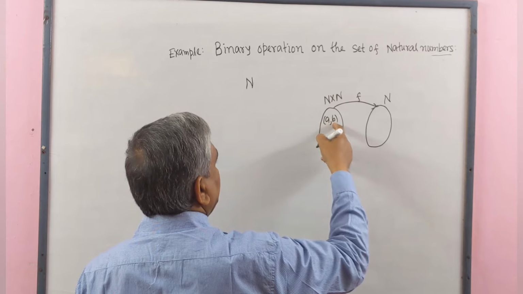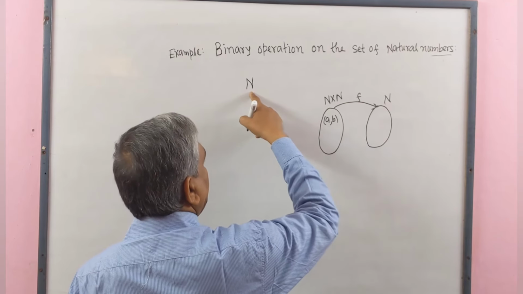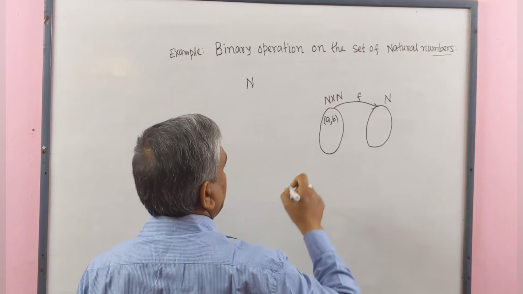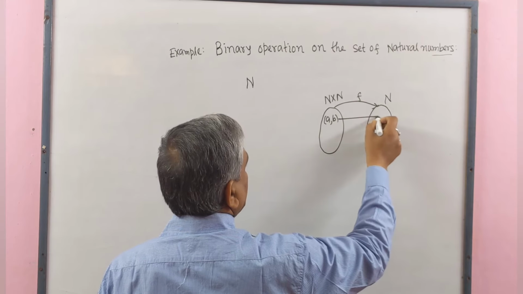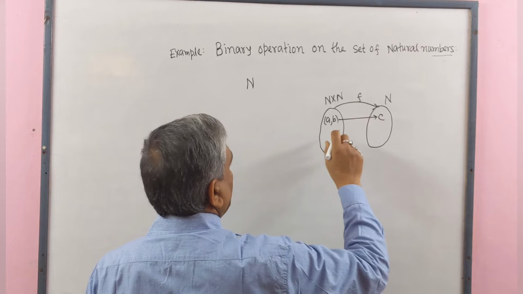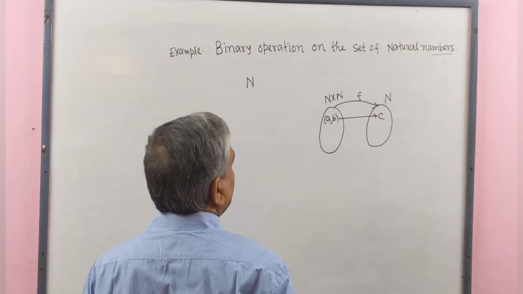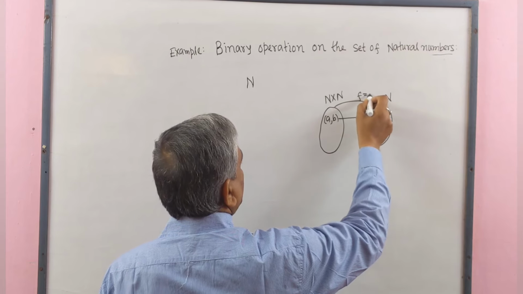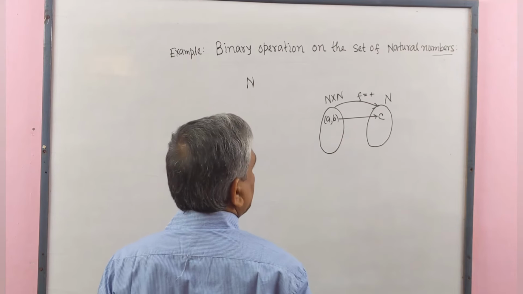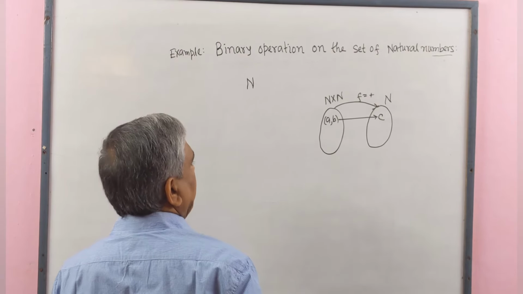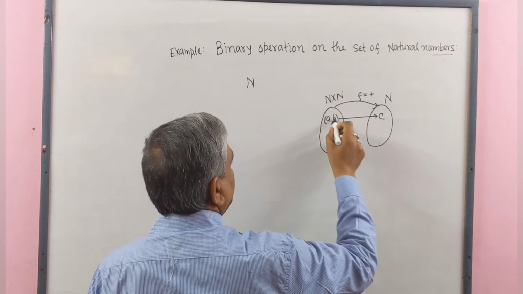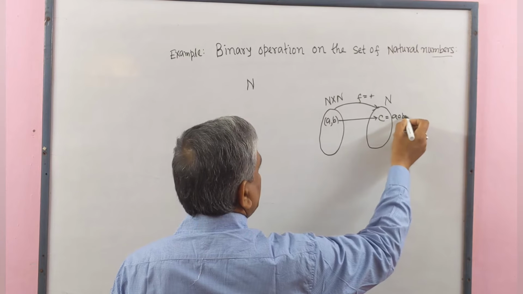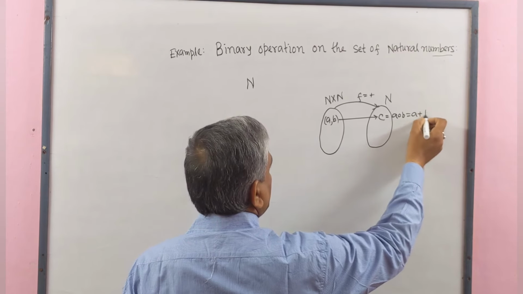Here a, b belong to N and the ordered pair (a, b) belongs to N cross N. Its image is c and c belongs to N. If we take F as plus, then the image will be a operation b, meaning a plus b.